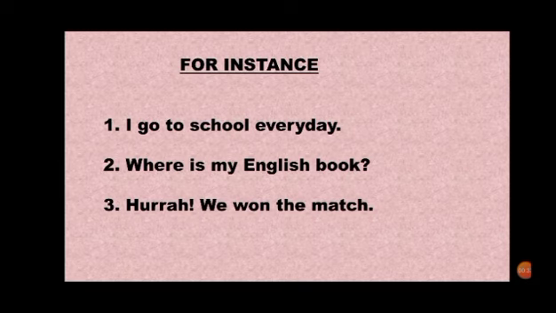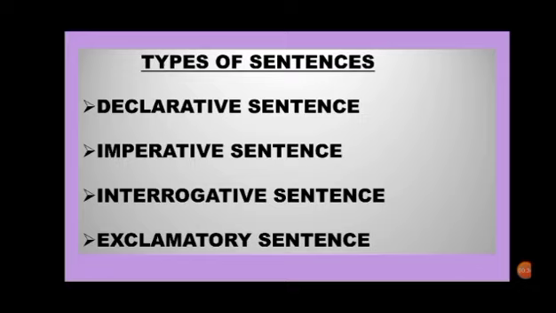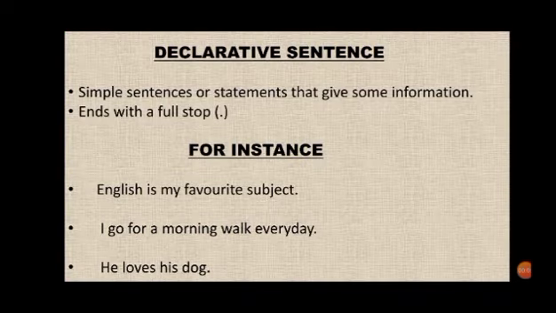So, these are sentences. Children, let us now study about types of sentences. So, children, there are 4 types of sentences. First is declarative sentence. Second, imperative sentence. Third, interrogative sentence. And last is exclamatory sentence. Now children, let us study in detail about these 4 kinds of sentences.